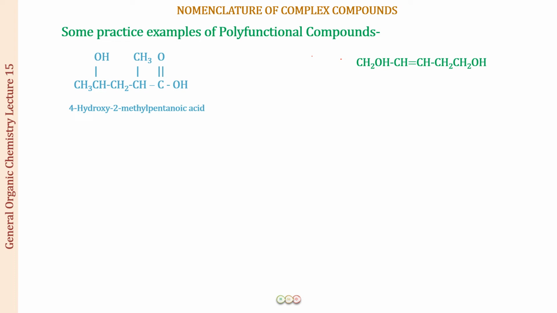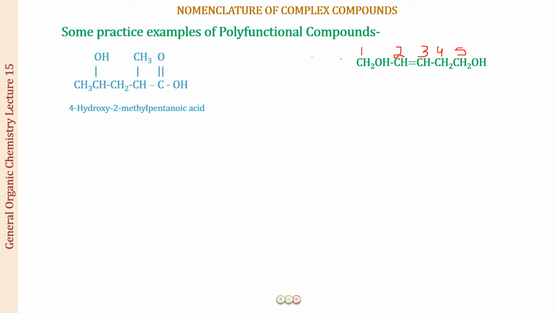But before that, we have to do the numbering, right? We have just identified that there is a functional group present. So let us start doing the numbering so that we can give a lower number to both of the OH groups. That is very important now, because 2 of them are present, so you have to see that you are assigning a lower number to both of them.